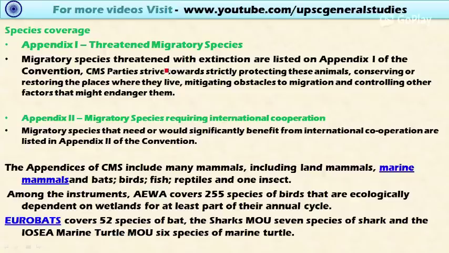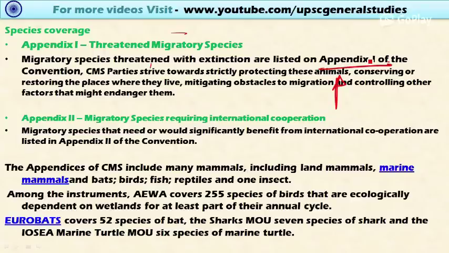These are included in Appendix 1 and Appendix 2 of the Convention. In Appendix 1, the threatened migratory species are included. Here, the migratory species threatened with extinction are listed. The parties strive towards strictly protecting these threatened animals, and conserving or restoring the places where they live. It also mitigates the obstacles to migration.